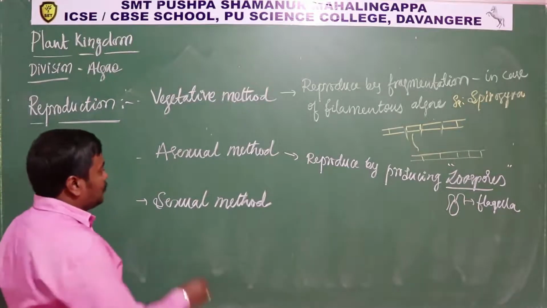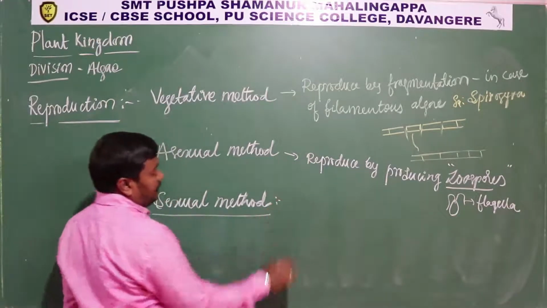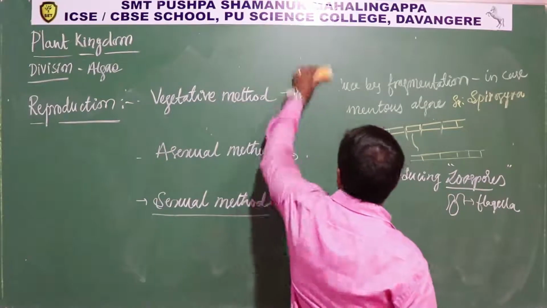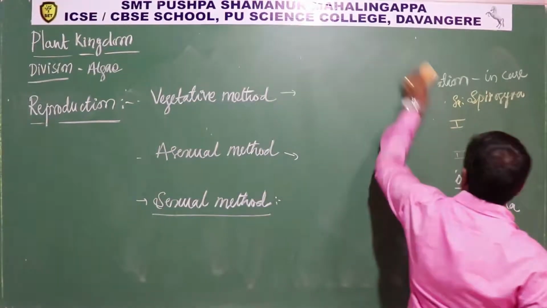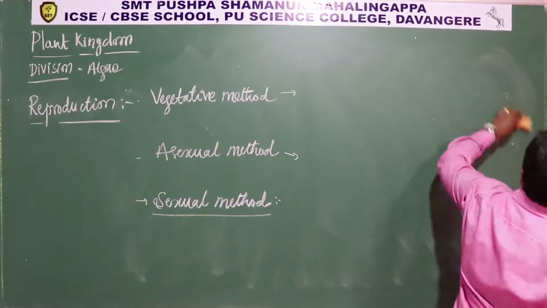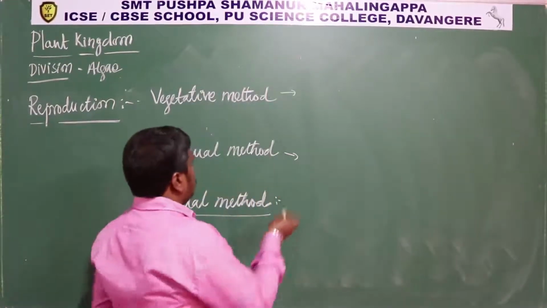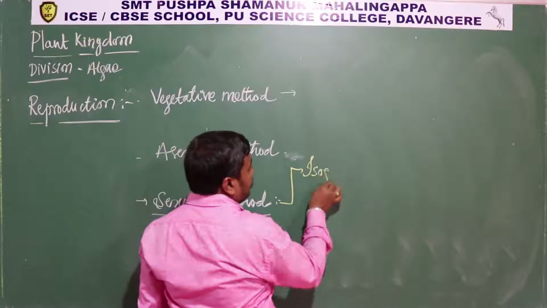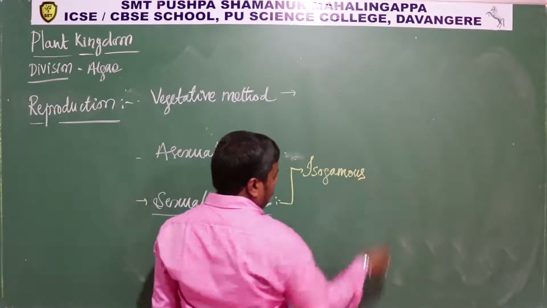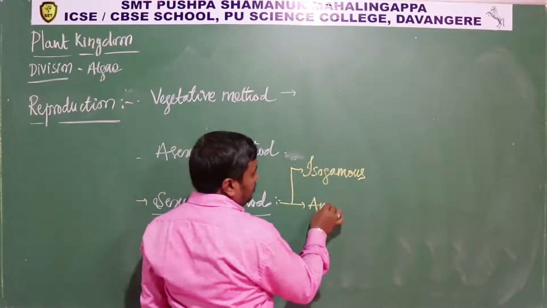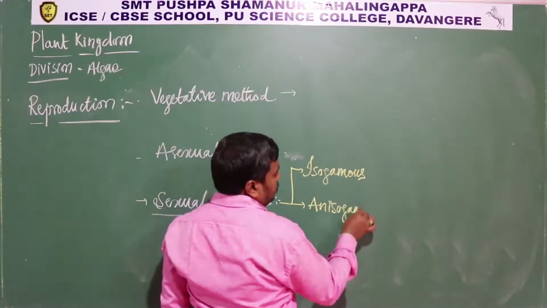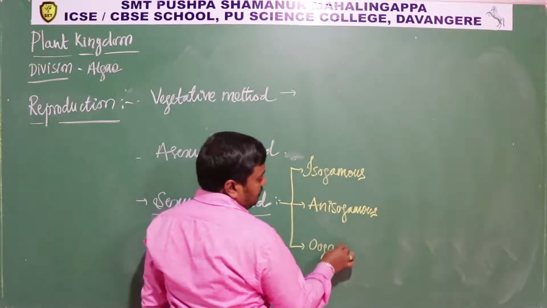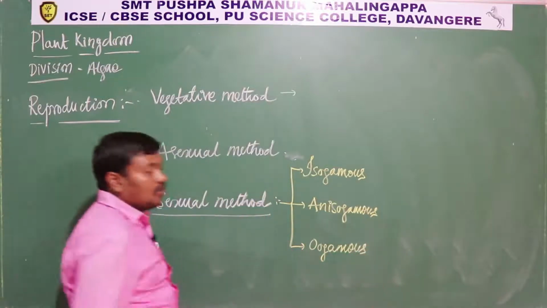Okay. Next come to the sexual method. This is a little bit elaborate. So an elaborate method is there in the sexual type of reproduction. In sexual reproduction, there are three types, similar to fungi. In the sexual method, they may reproduce either by isogamous, anisogamous, and oogamous.